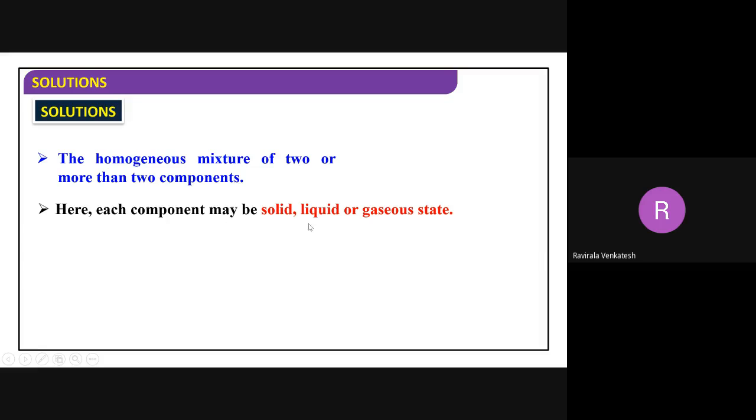The components can be solid, liquid and gas. For example, nitrogen plus oxygen is a homogeneous mixture. Alcohol plus water is a homogeneous mixture. Similarly, adding salt in water gives a homogeneous mixture. To write the solution definition, it is compulsory that it should be homogeneous. The solution must be homogeneous in nature.